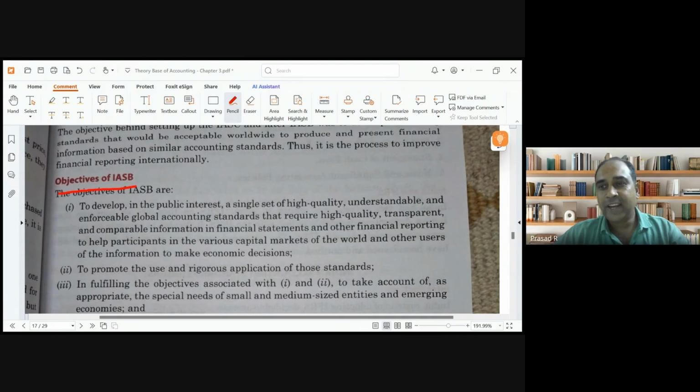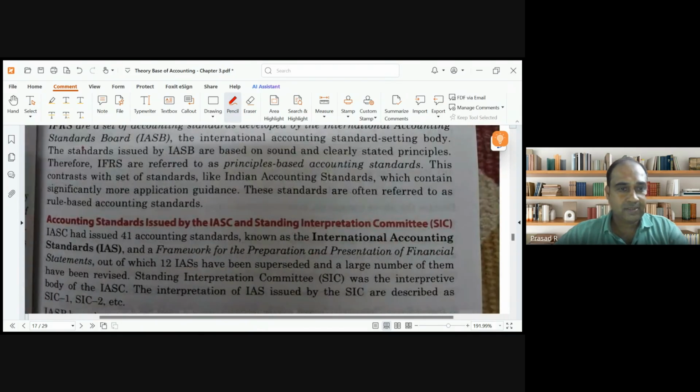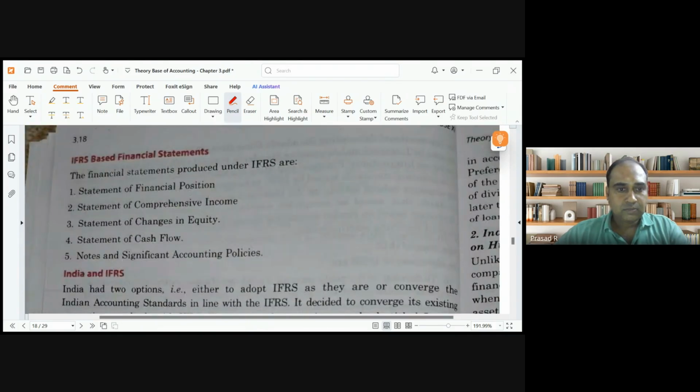Like in cricket, BCCI regulates only the cricket matches of India, but ICC regulates the cricket matches of all the international playing countries. Similarly, the IASB governs international financial reporting standards.